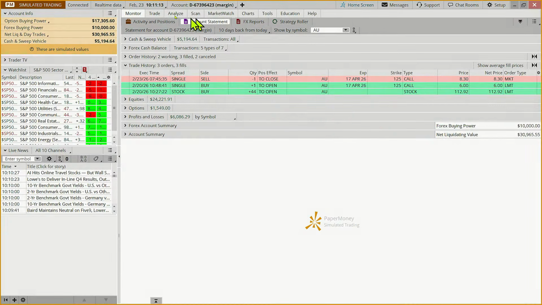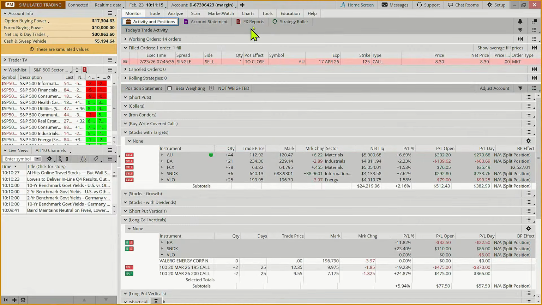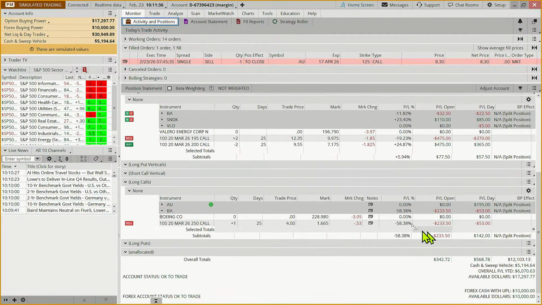Now, the other one that I want to review, and for those of you who maybe missed the class, we placed 3 bullish trades on Boeing. And so we bought the stock and we placed a target. We did a long call vertical, which we're now underwater just a smidge. And we're underwater a little bit on the stock. And then the long call, we've lost 58%.